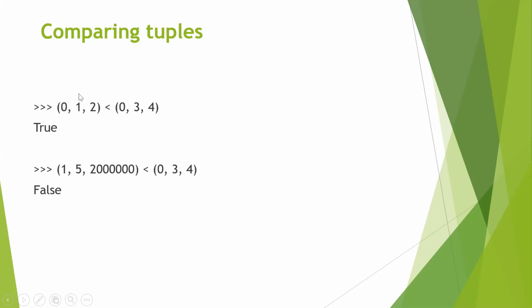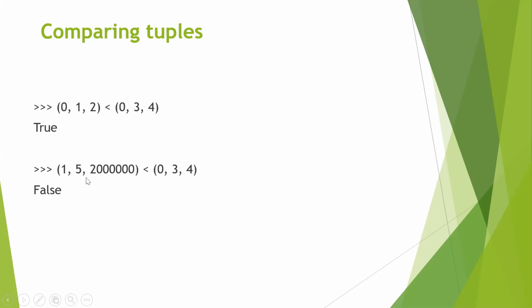So in this case, 0 is compared with 0. If it is less or equal, then it will start comparing the next element. So 1 is compared with 3. Since it is less, you move on to the next element. So next, 2 is less than 4. This is also true. So then it will return the whole result as true.